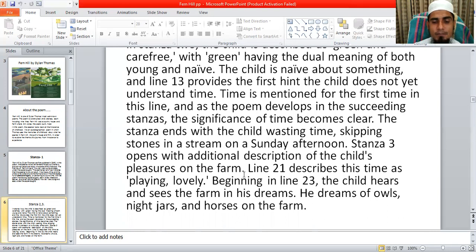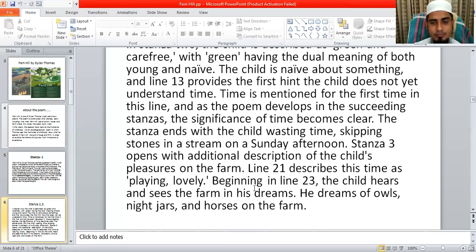Stanza 3 opens with the additional description of the child's pleasure on the farm, how he takes pleasure from nature by playing with nature. Line 21 describes the time as playing lovely. In this way he describes the time. Now he spends his time playing in a lovely atmosphere with nature. Beginning in line 23, the child hears the sea, the farm, in his dreams.